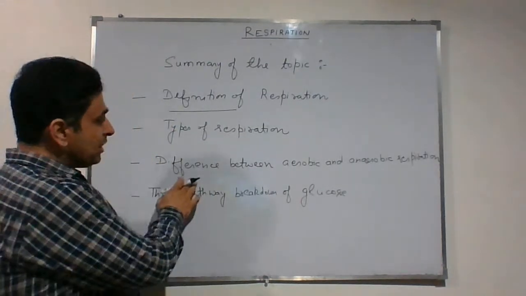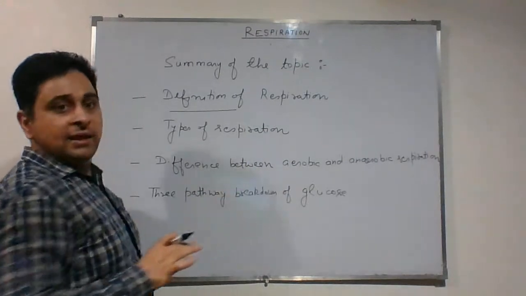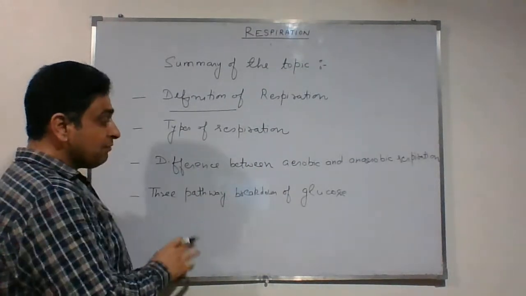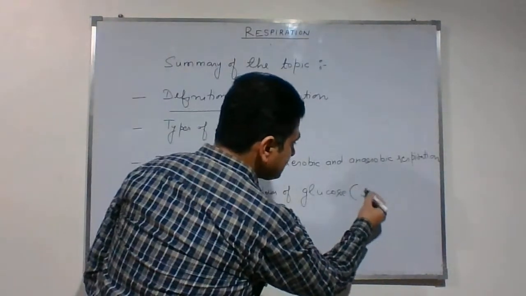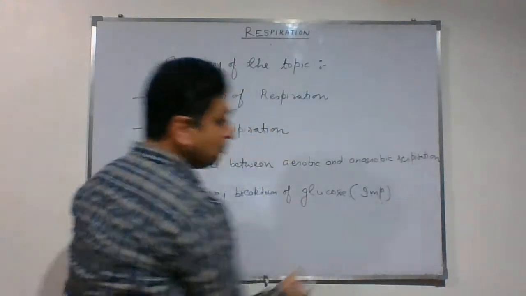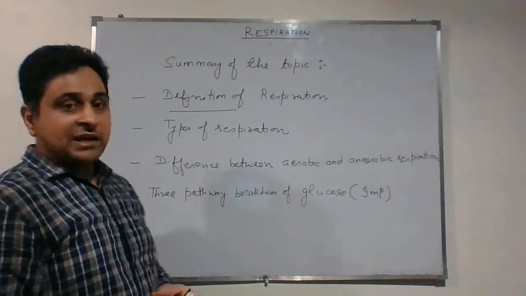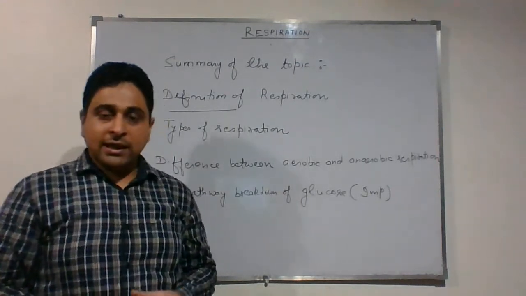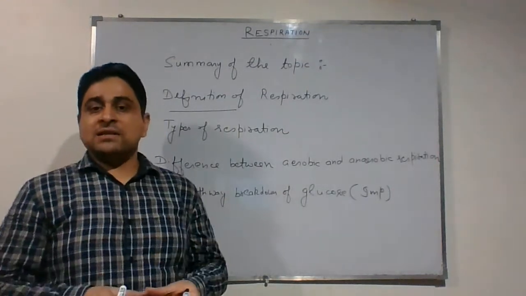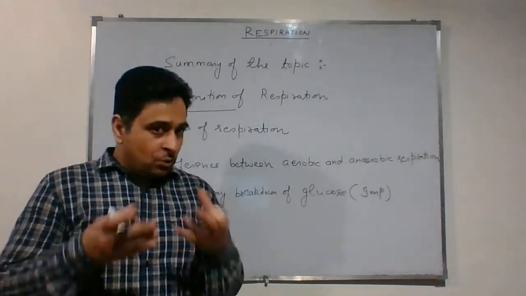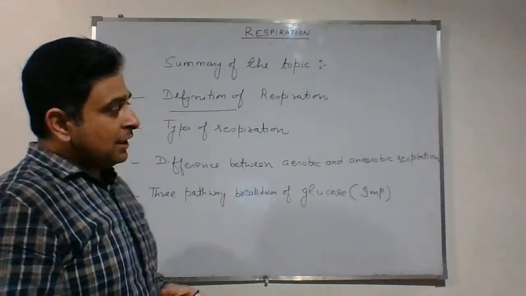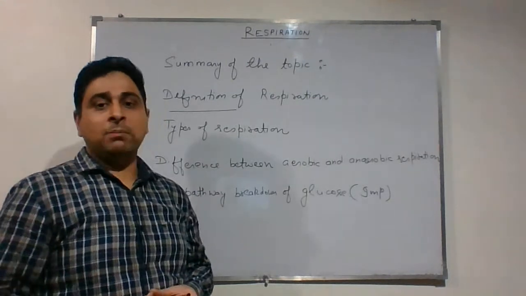Third, we discussed the difference between aerobic and anaerobic respiration. And lastly, we discussed a very important topic, the three pathway breakdown of glucose, in which we have seen that aerobically carbon dioxide, water and 38 ATP are produced, and anaerobically in muscle cells lactic acid is produced along with 2 ATP, and in yeast ethanol, carbon dioxide and 2 ATP are produced.